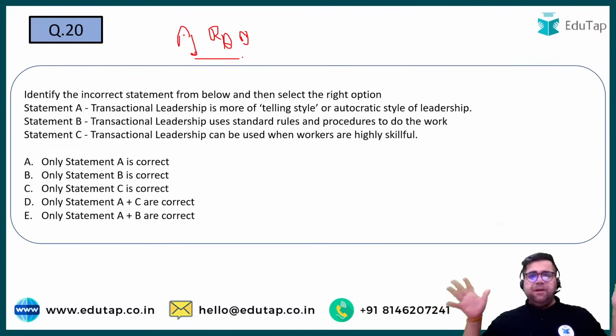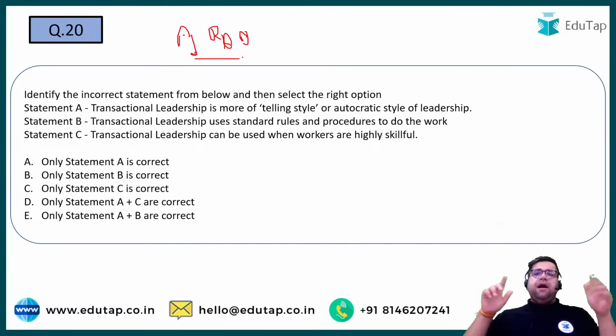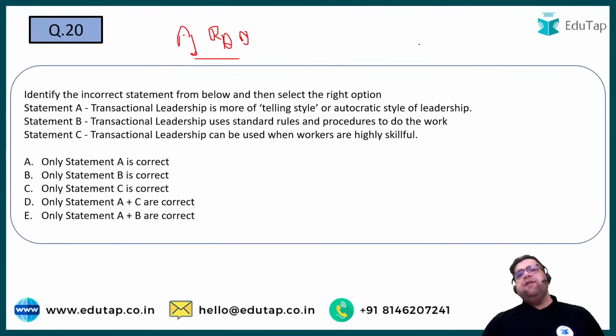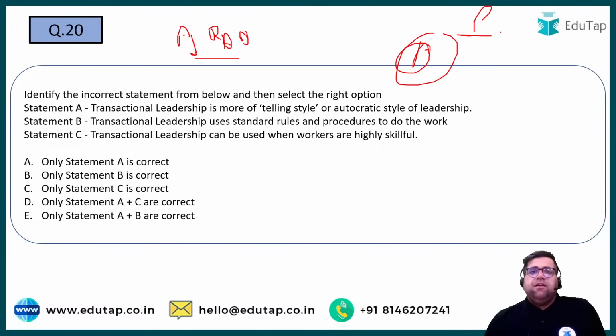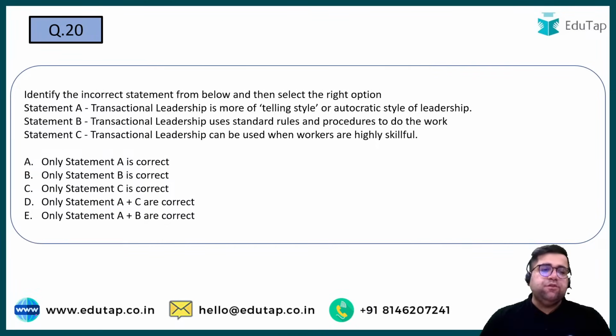Power is a bigger subset, you can say. If I have to draw a diagram, then authority would be here and power would be a kind of super subset. Right. Let's move forward to the next question, which is question number 20.